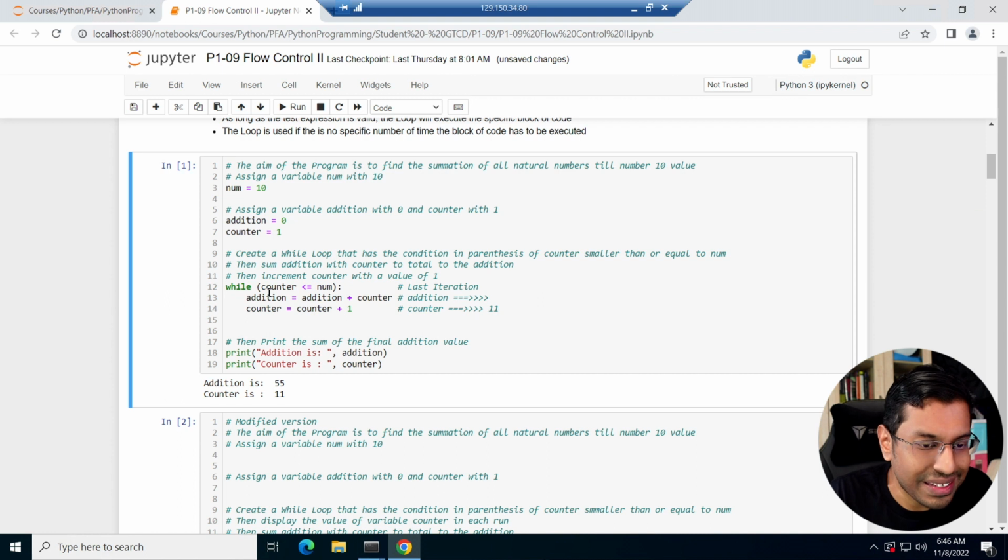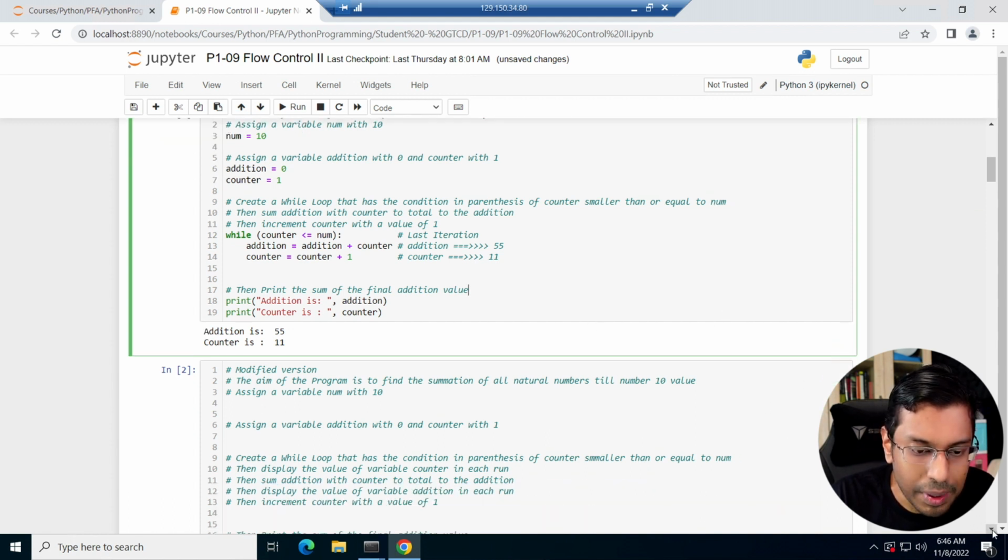Until counter is 11, it checks whether counter is less than or equal to num, and then it realizes that it's not anymore, and it exits the loop, right? So addition here, the last value is 55. That's when this while loop stops running.